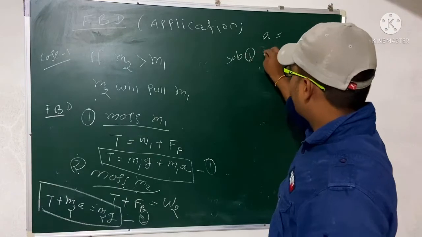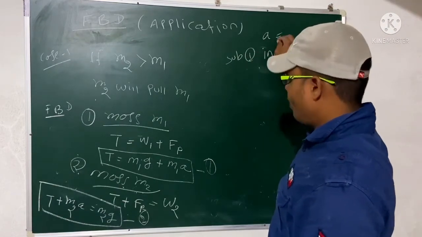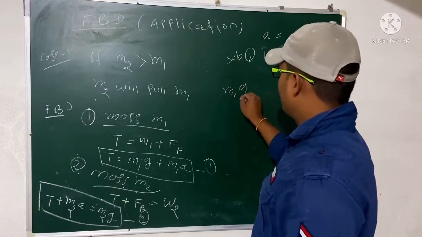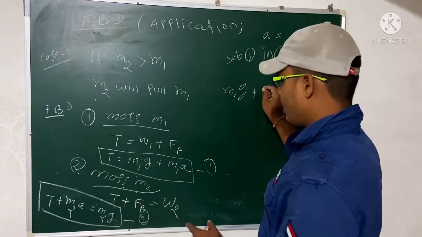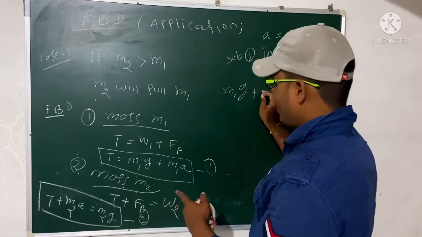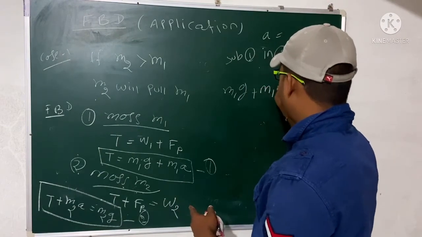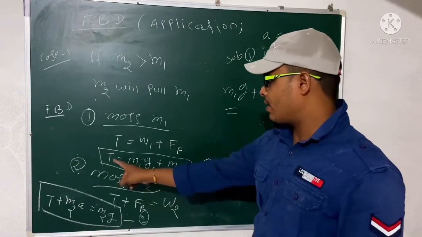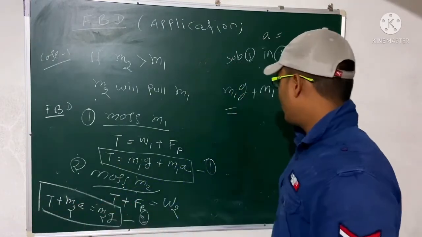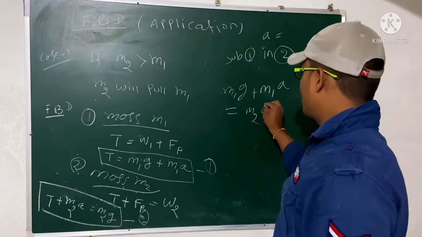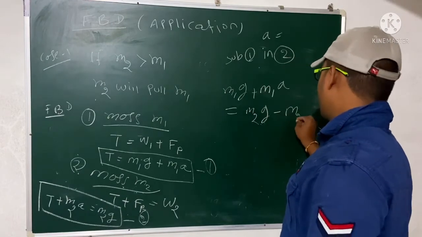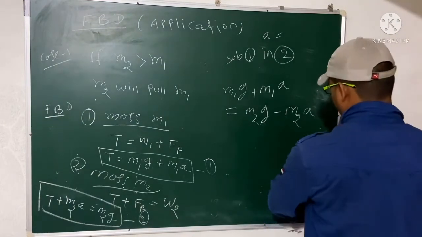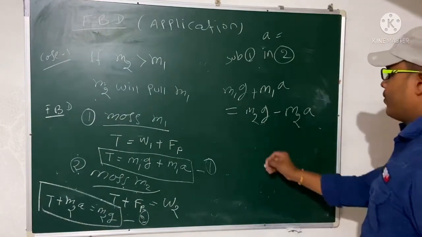So what will we get? M1g plus M1a, that is equal to T. And here T equal to M2g minus M2a, right?